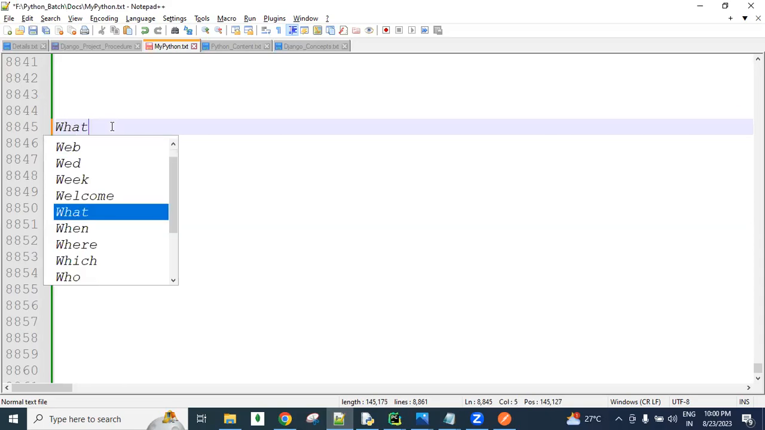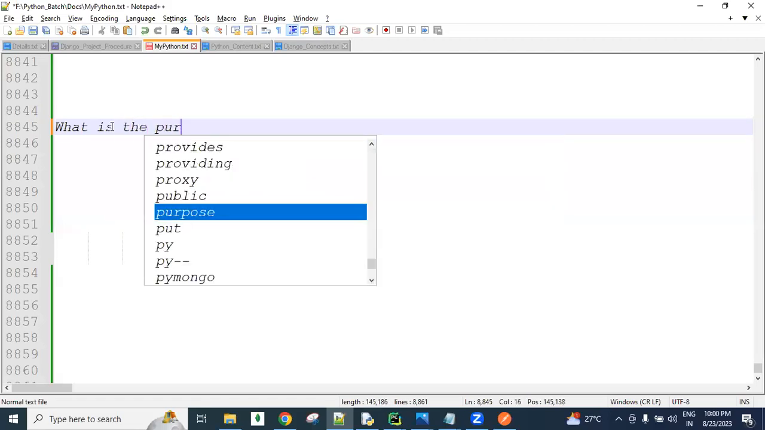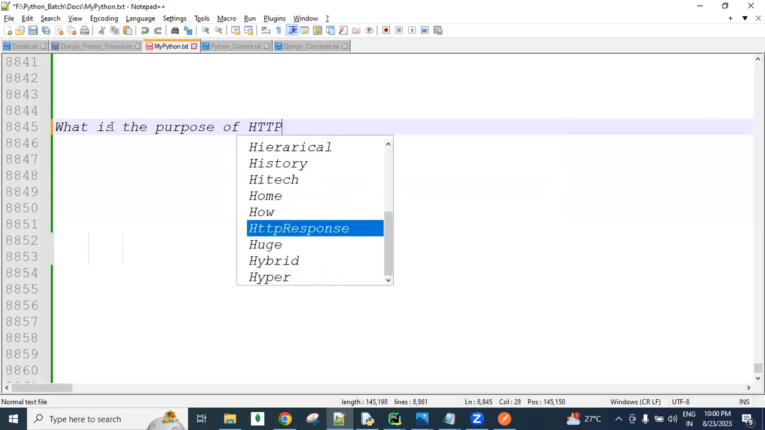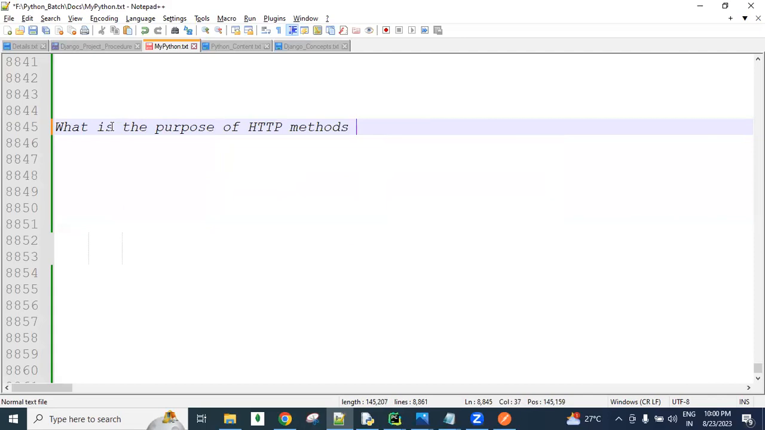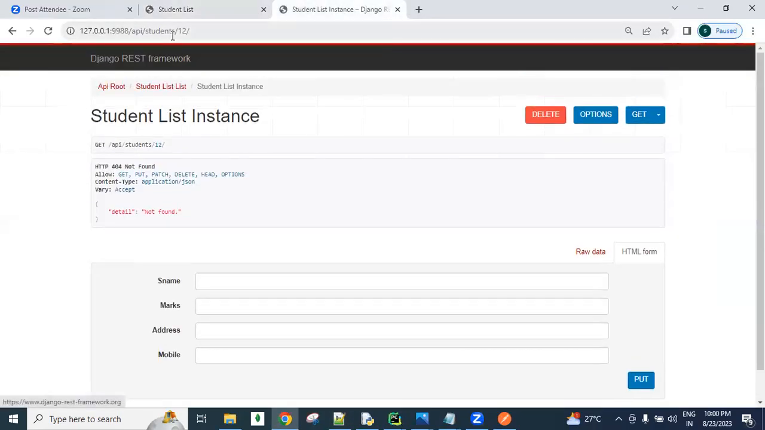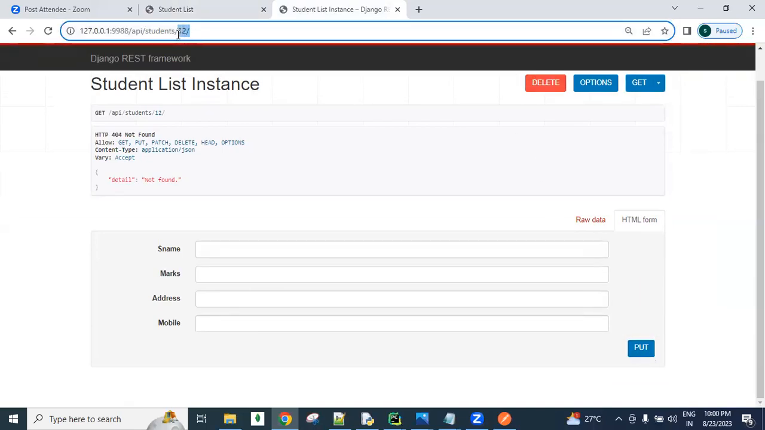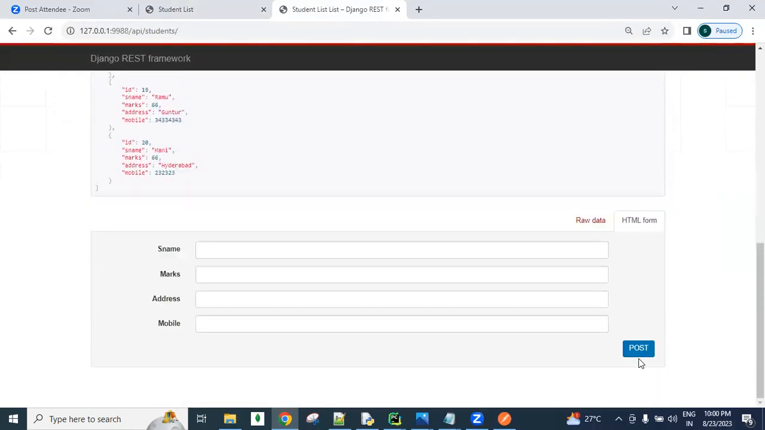What is the purpose of HTTP methods? This point we need to know first of all. Every time we are sending a request. For example, here HTTP requests, guys: we send a get request, we send a put request, we send a delete request, and we send a post request. All these requests are called HTTP requests, guys. So using the HTTP methods, we can send the HTTP request.